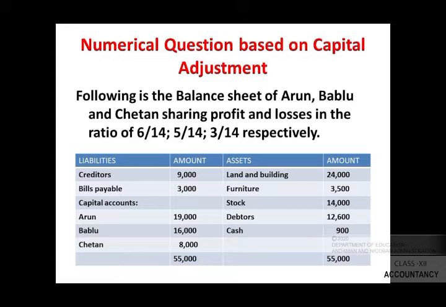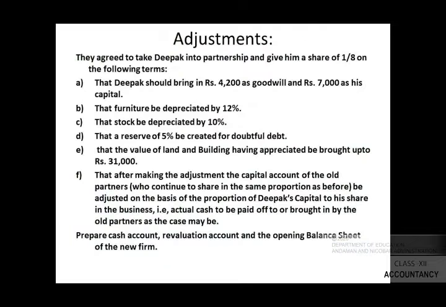Let's see the adjustments. They agreed to take Deepak into partnership and give him a share of 1/8 on the following terms. Point number 1: Deepak should bring in rupees 4,200 as goodwill and rupees 7,000 as his capital.